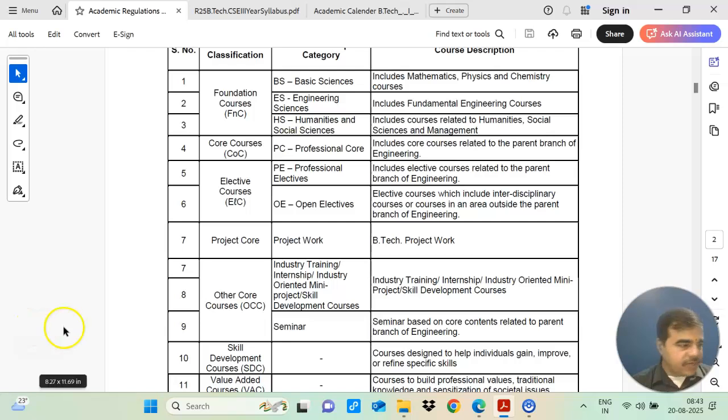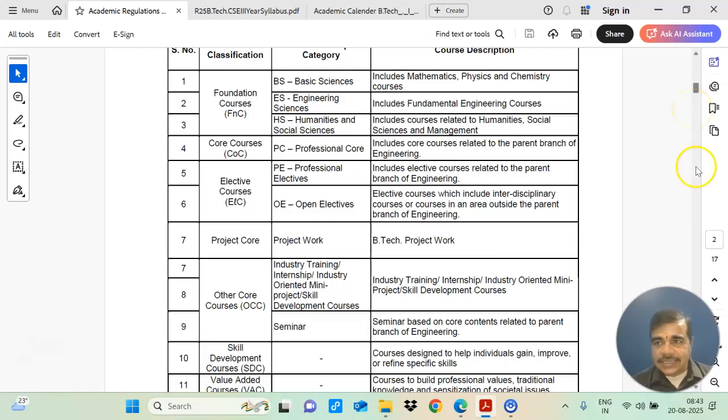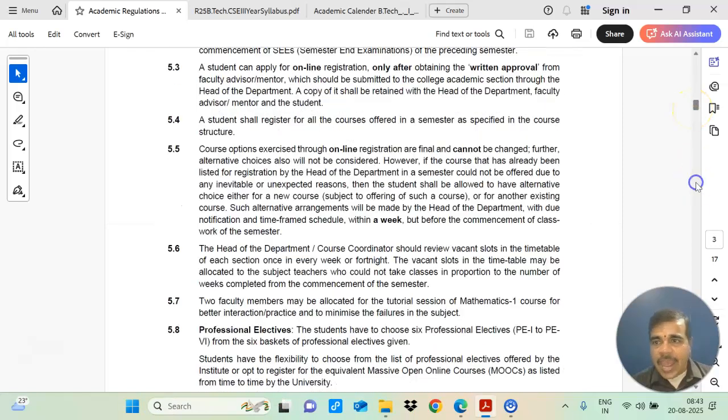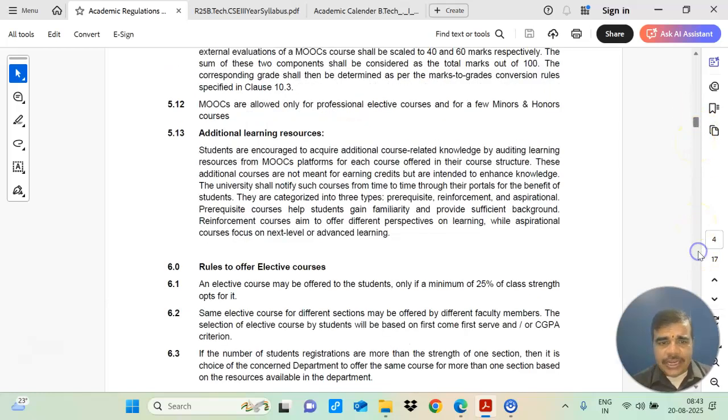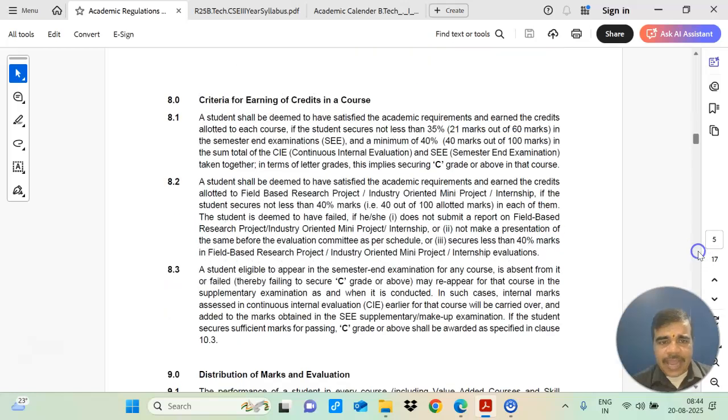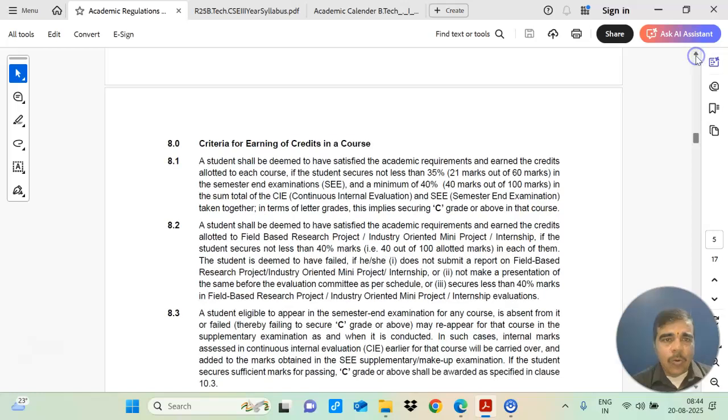First you will be having the attendance regulation. Now let us see what the attendance requirement is as per your JNTUH. The university has made some guidelines related to attendance. Let us see what these guidelines are.